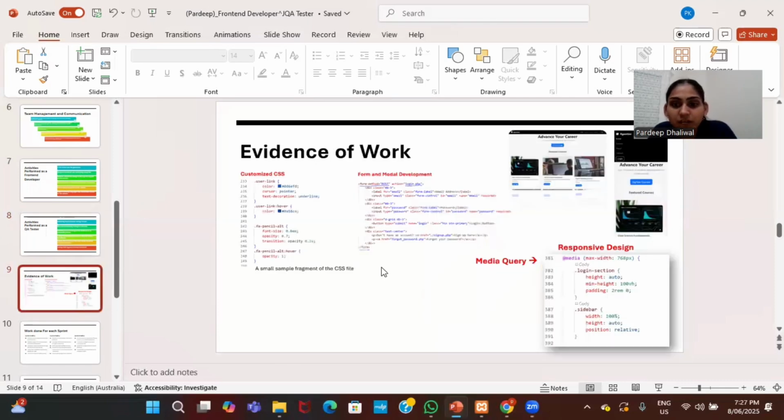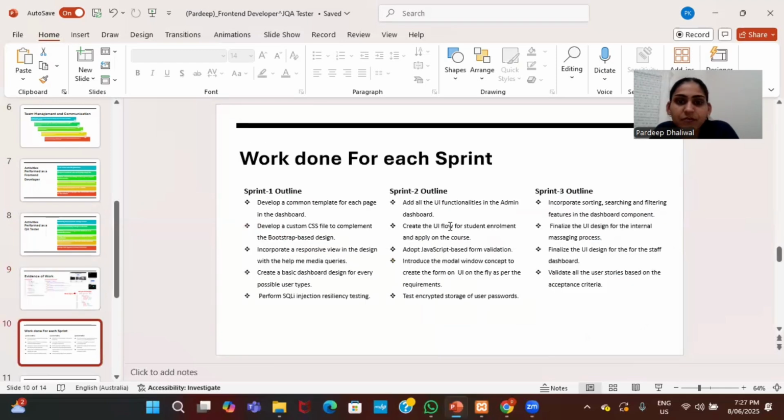Evidence of work: customized CSS, form and model developments, model queries, responsive designs, everything is here. You can check the work done for each sprint.